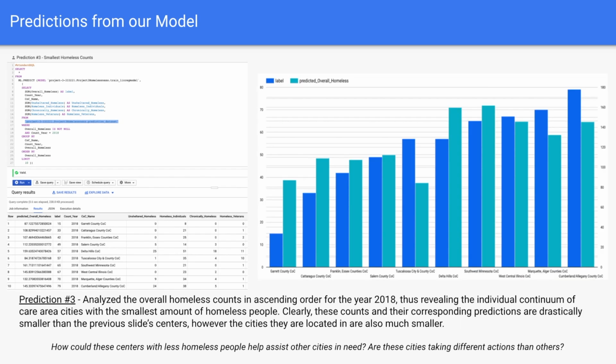Lastly, we took a look at the opposite, or the cities with the smallest overall homeless count, this time by listing the field in ascending order. Once again, the predicted and actual data were consistent with one another and revealed the top 10 cities with the least amount of homelessness, clearly a lot less than the cities on the previous slides. Because of this clear contrast, we further examined the difference in action between these cities and were able to recognize the drastic variation in both their problems and solutions.